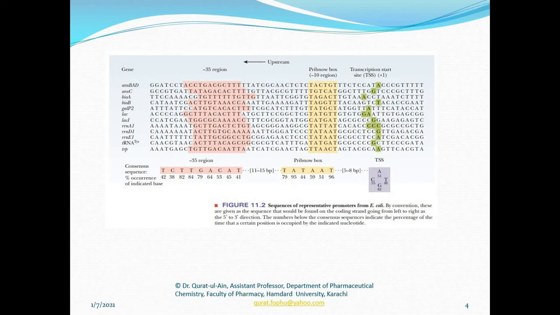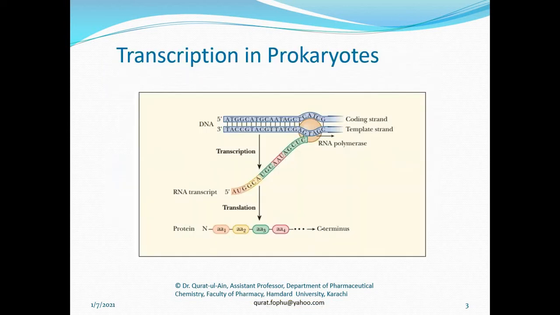The RNA polymerase enzyme of prokaryotes has the ability to recognize these sequences on the template strand of the DNA, running from the 3 prime direction to the 5 prime direction. So as RNA polymerase recognizes these sequences, what happens then?